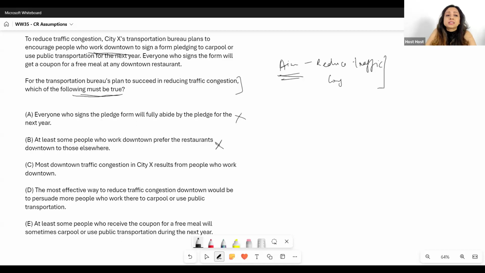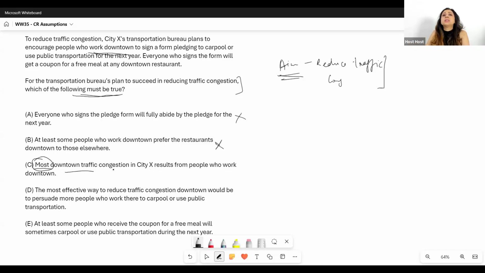Here is the problem. It says most downtown traffic congestion results from people who work downtown. This is not necessarily true; it's not necessary to be true. If at least some downtown traffic congestion is caused by the people who work downtown, then it would have made sense. Then I need that to be true, right? But what I have is most of the congestion. Do I need that most of the congestion should be caused by them?